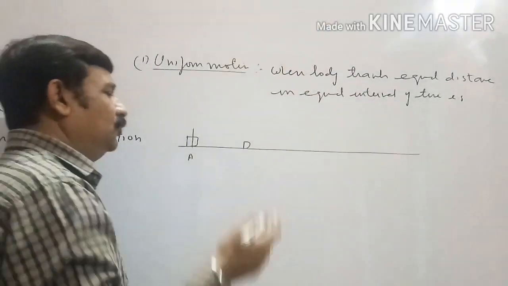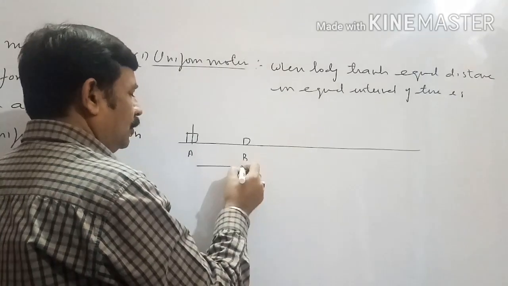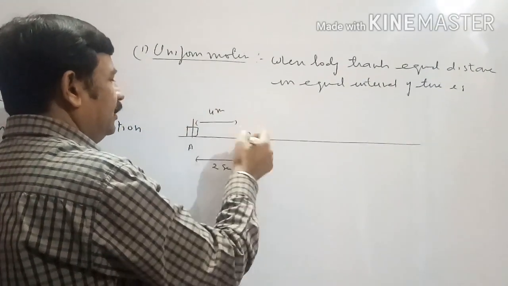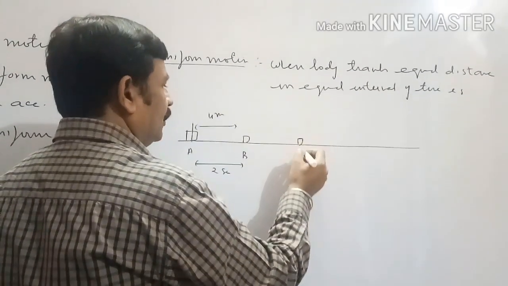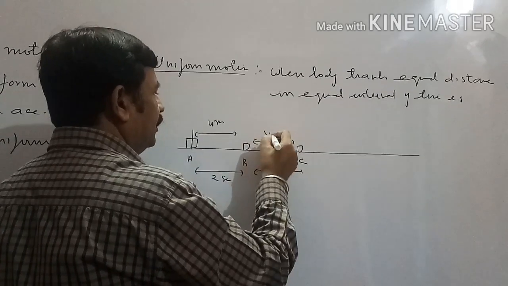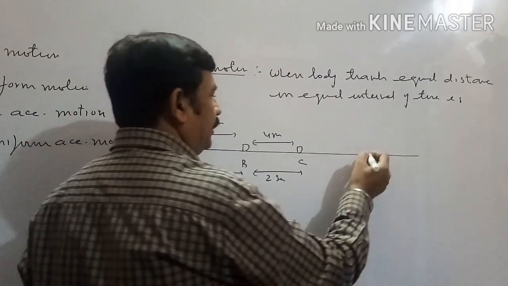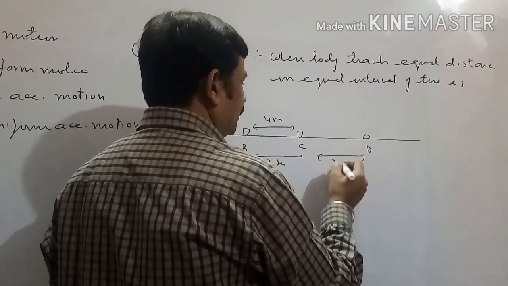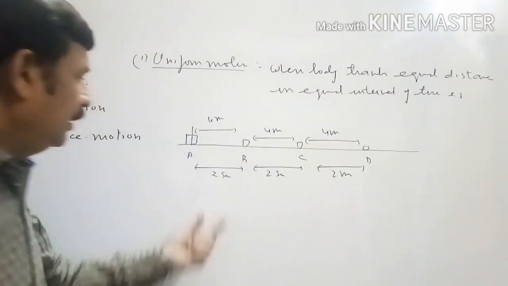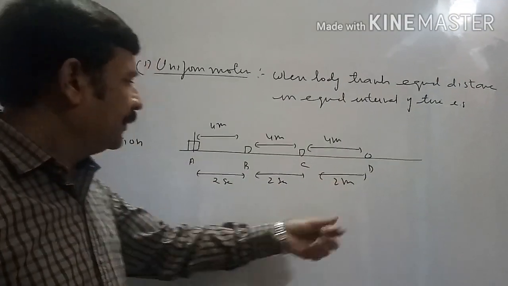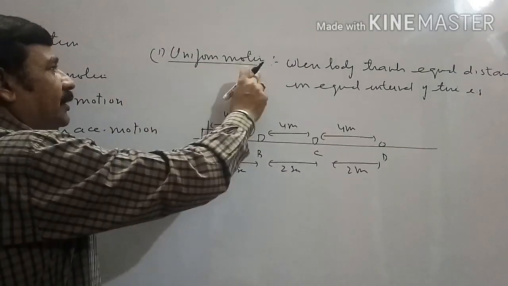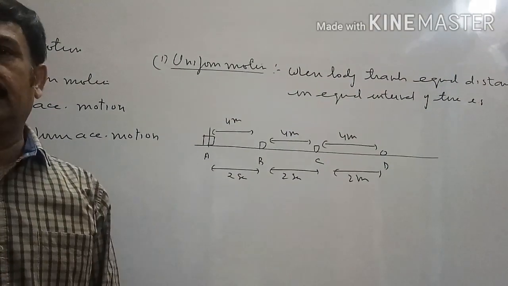The body is asked to perform motion. In 2 seconds, the body travels a distance of 4 meters and reaches B. In the next 2 seconds, again the body travels a distance of 4 meters and reaches C. In the next 2 seconds, again the body travels 4 meters and reaches D. Since in equal time intervals the body is traveling equal amounts of distance, the body is said to perform uniform motion.